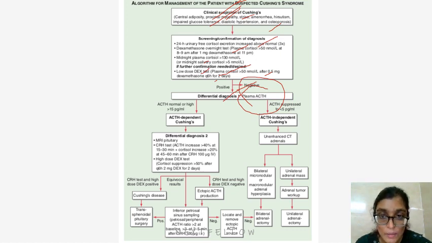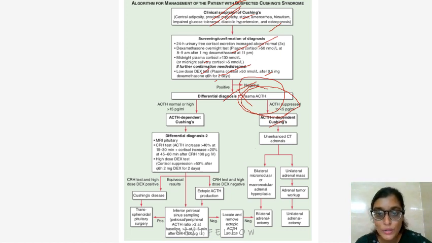If ACTH is suppressed, less than 5 picogram per ml, it is ACTH independent Cushing's. When ACTH is suppressed, it means that the peripherally produced cortisol is suppressing the pituitary. So basically the disorder is in the adrenal gland.